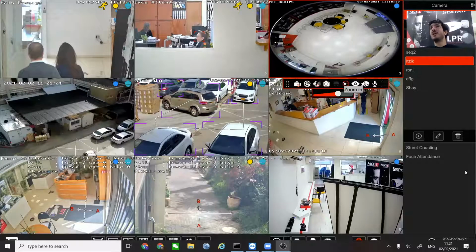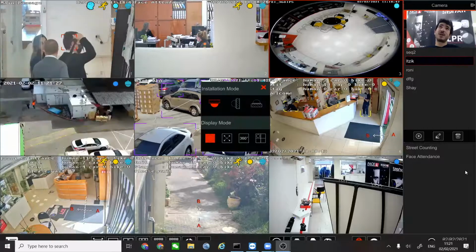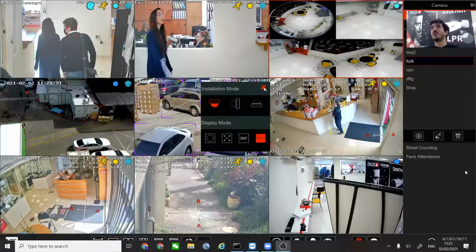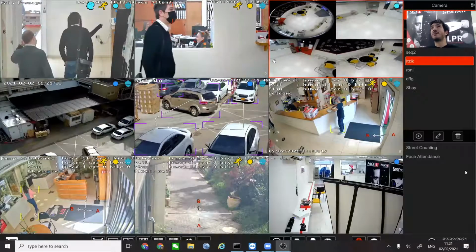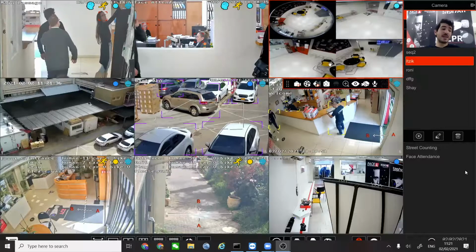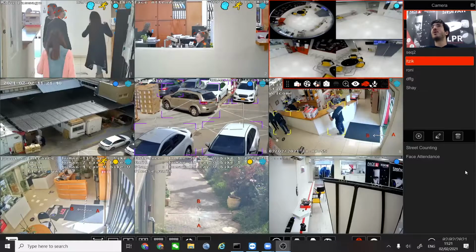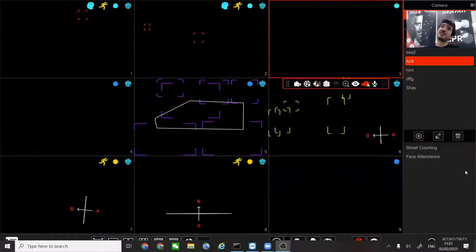Take a snapshot, zoom in. Fisheye mode, of course, if it's a fisheye camera, you can just deploy the fisheye mode straight away into the camera. And of course, you can go ahead and play with the cameras just as if it was a PTZ. And of course, activate. You can also go into the image adjusting.